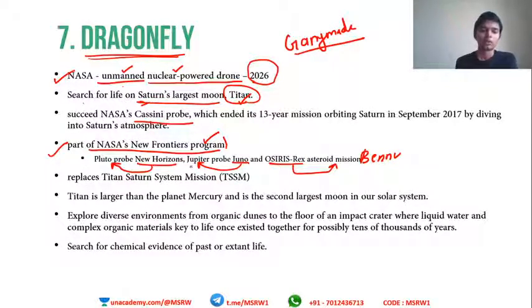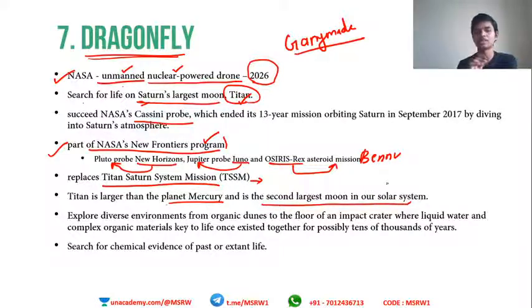Okay, now it replaces the Titan Saturn System Mission. This is a discontinued mission. Okay, the mission which was supposed to study Titan was discontinued and was replaced by Dragonfly. Titan is larger than the planet Mercury and is the second largest moon in the solar system. These are just some features about Titan. Okay, bigger than Mercury, which means it is bigger than a planet itself, and it is the second largest moon, the first being Ganymede. Okay, it will explore diverse environments for organic dunes.